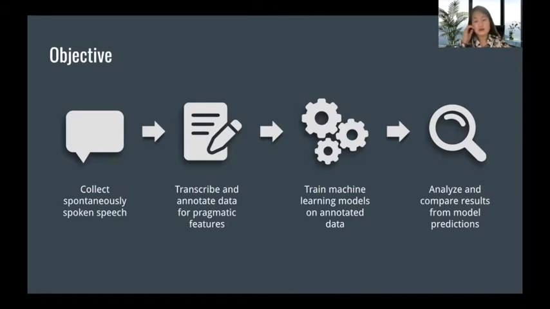So the objective of our research here today is to provide a way to bypass those limitations of using manual annotations and to find a way to label pragmatic features automatically. To do that, we start by collecting speech data from spontaneously spoken conversations, transcribing and annotating for the pragmatic features we're interested in, and then training machine learning models to predict the features. And lastly, we compare results from model prediction with the results from our own annotations.